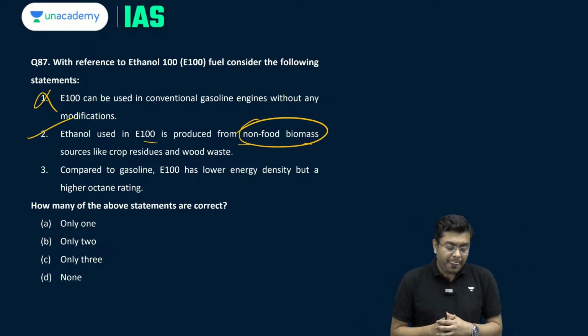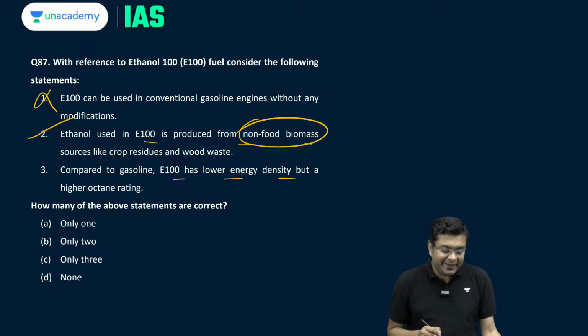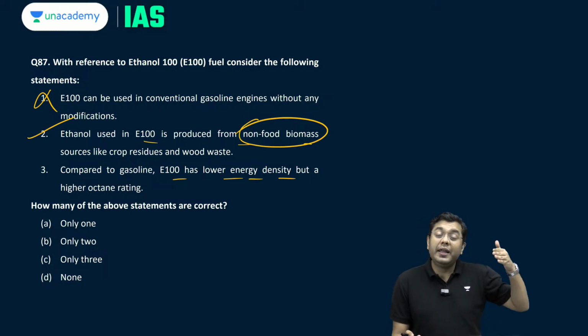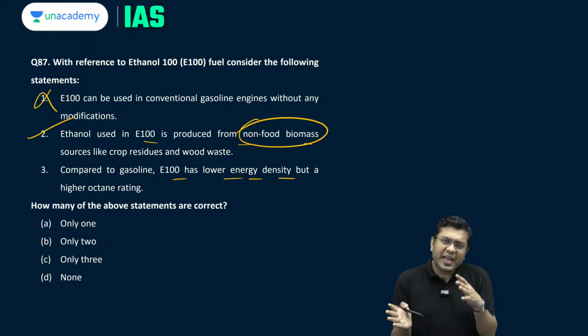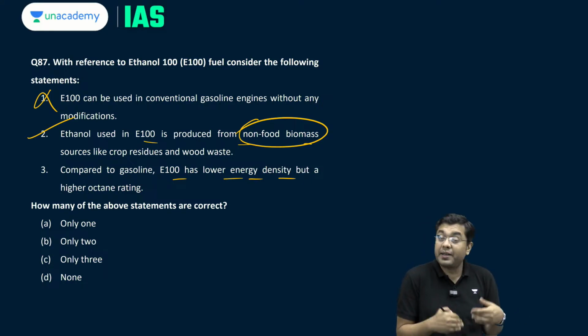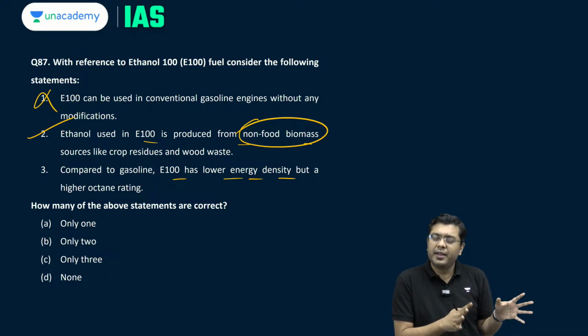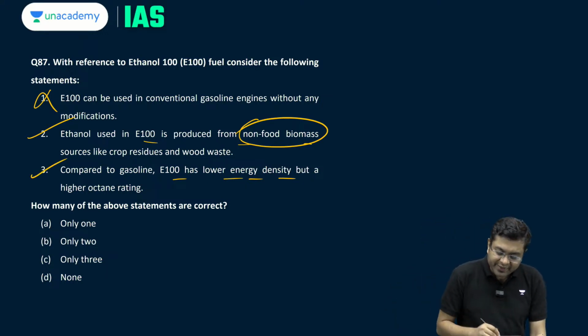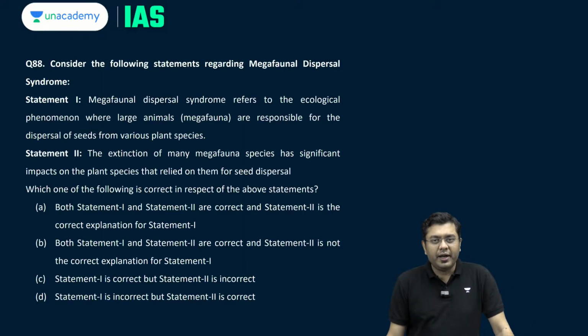So, this is correct. Then, compared to gasoline, E100 has lower energy density but a higher octane rating. This is correct. E100 has lower energy density, which means there can be an overall impact on, let's suppose, mileage or energy efficiency. That is a point of concern for E100, but a higher octane rating means efficiency can be gained if you utilize it in the proper combustion manner. So, this is correct. So, here you will have B, that is only 2. 2 of the statements here are correct.